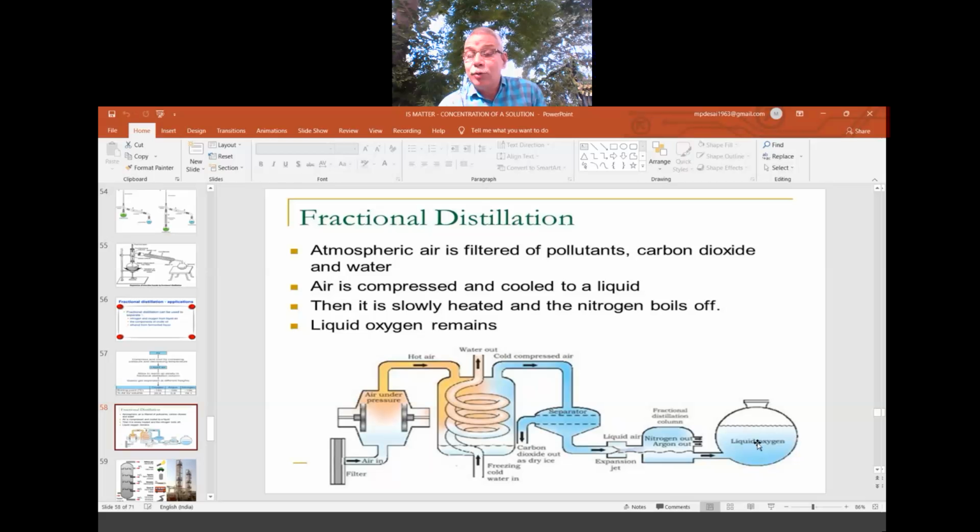Then what do we do? Reverse the conditions. So at low pressure and high temperature, the liquid oxygen becomes gaseous oxygen, which is collected separately. So in this way we separate.